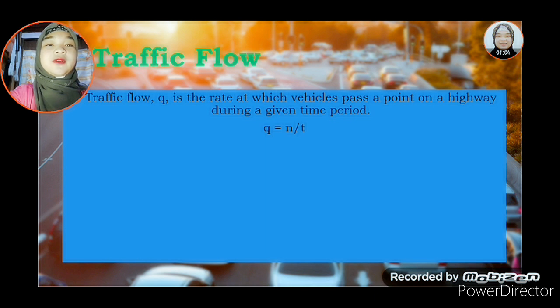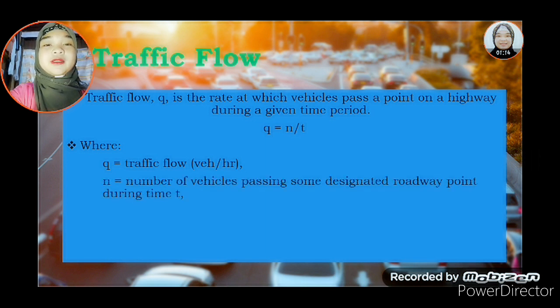The equation is Q equals N over T, where Q is the traffic flow in vehicles per hour, N is the number of vehicles passing some designated roadway point during time T, and T is the duration of the time interval in hours.